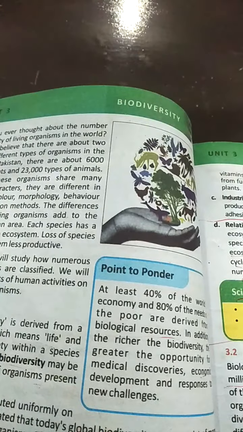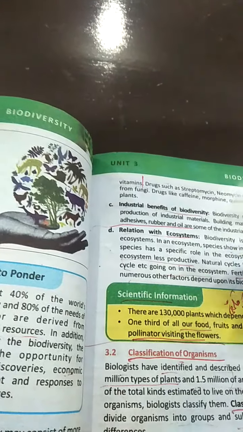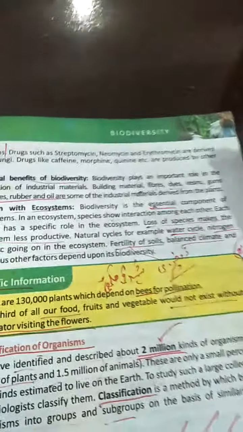Dear student, there are 130,000 flowering plants which depend on bees for pollination.